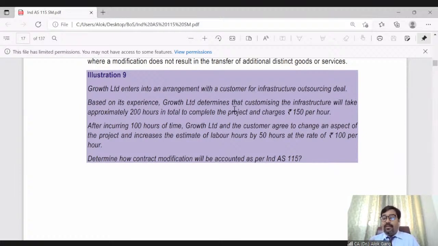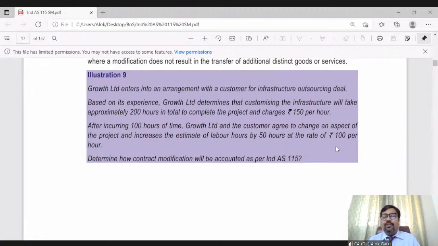When these goods and services are interdependent, you cannot consider the change in the contract as a new or separate contract. Rather, it is a modification of the existing contract, and you need to apply the cumulative catch-up approach. In this case, the customer has increased the estimate of labor hours by 50 hours at the rate of 100 per hour.